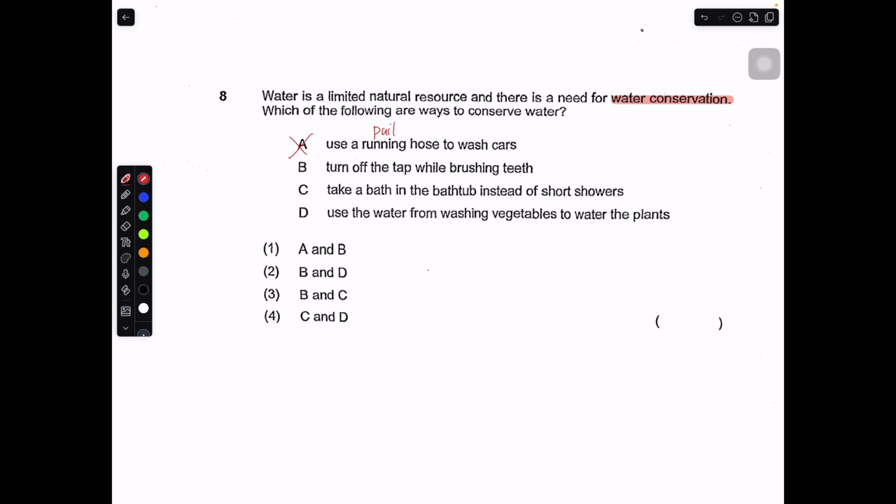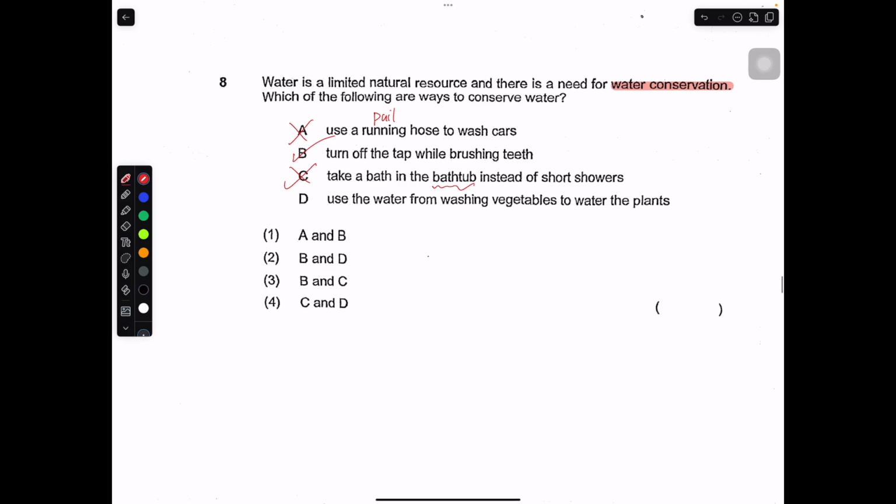Turn off the tap while brushing the teeth. This is correct. This will help you to save water. Take a bath in the bathtub instead of a short shower. No, you should not take a bath in the bathtub. This is not water conservation because you are using more water to do the same activity. Use water from washing vegetables to water the plants. That's correct. So the answer is B and D, which is option number 2.